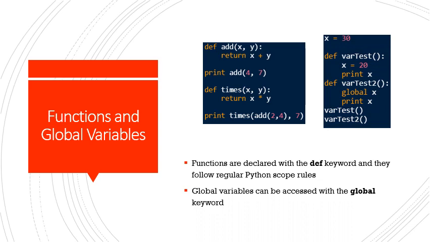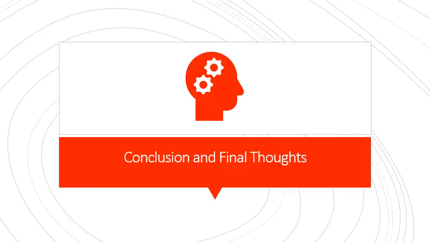Additionally, there are global variables. In this case, x equals 30. Global variables are very interesting because in order to access them, you have to use this global keyword here to tell it that you want the global x and not just any regular x. So in the first var test function, setting x equals 20 and you print x, it will come out 20. Whereas in var test 2, you call global x, if you printed that, it would come out 30.